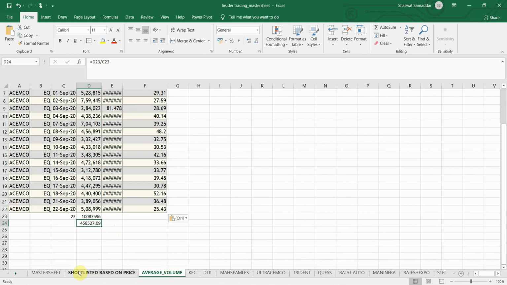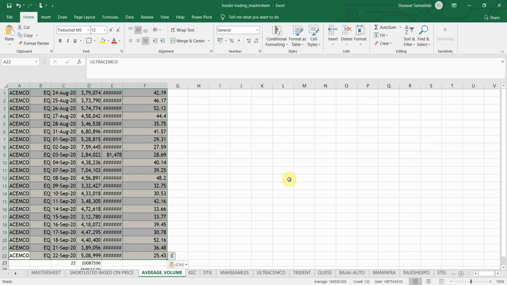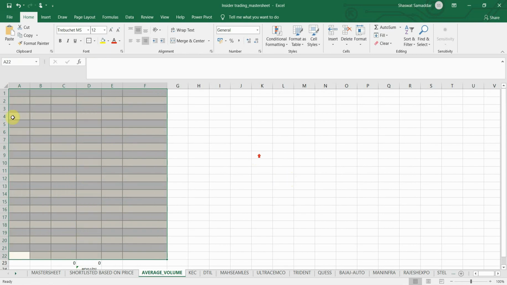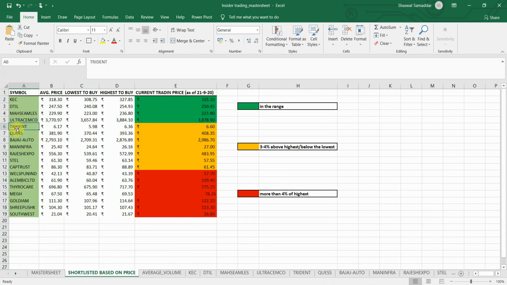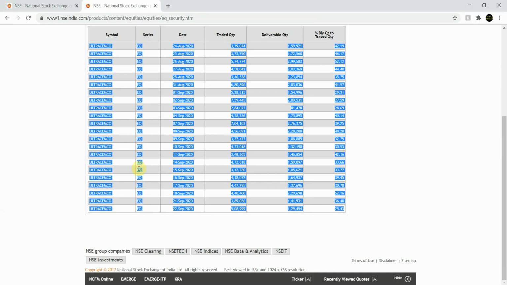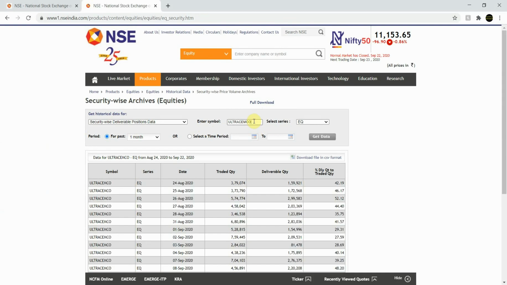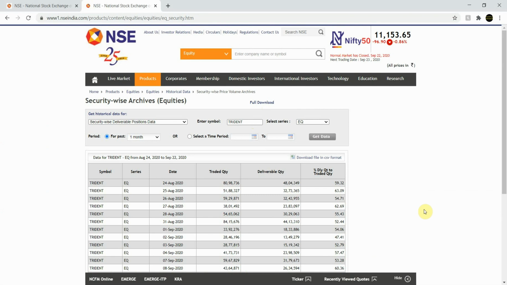So yeah, next on the list is, let me first delete this. Okay, control shift upper arrow. I'll delete that. Okay, next on the list is Trident. Let me copy this down. I'll paste it here. I'll press on the get data.